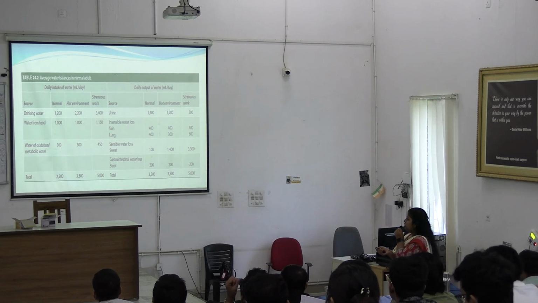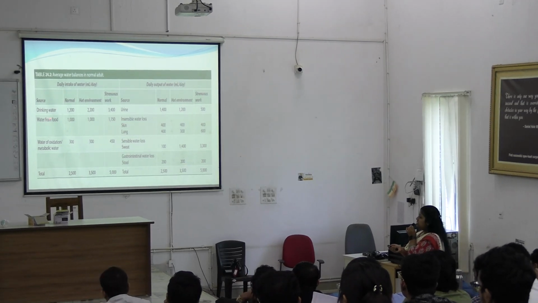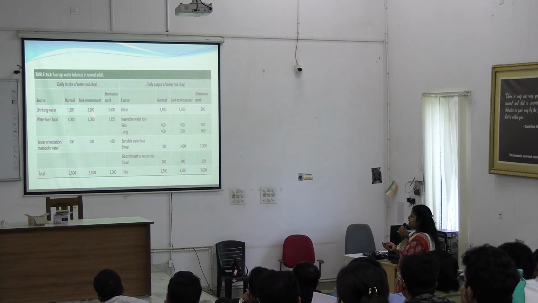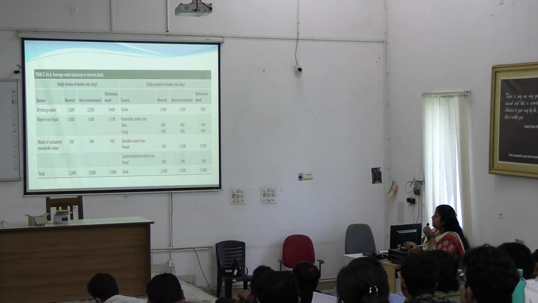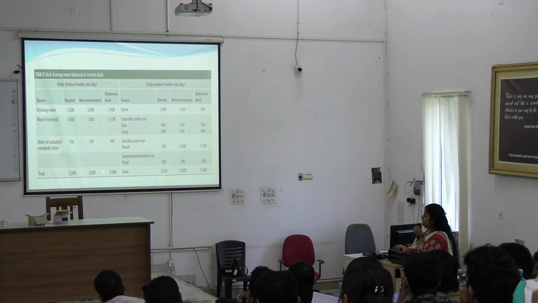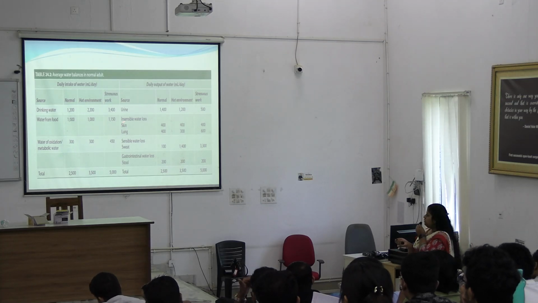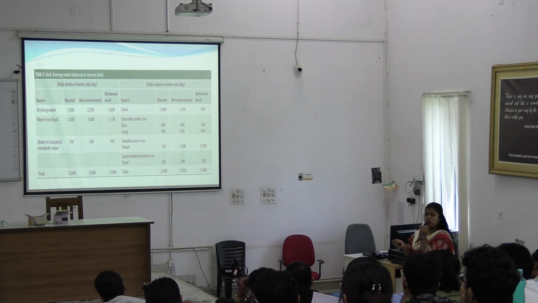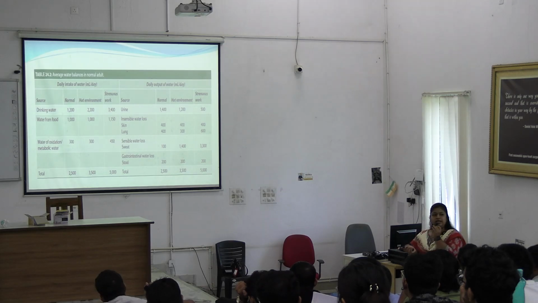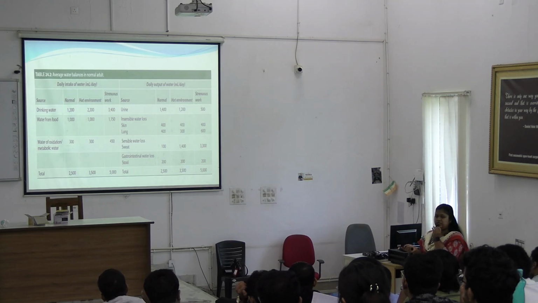Okay, in normal condition. In hot environment, what happens? The amount of thirst increases and it will lead to more intake, whereas the water from food is more or less same and water of oxidation or metabolic water is also same. So here we can see the intake is increased. Now look at the strenuous work part. Here drinking water intake is much more, 3.4 liter around, and the water from food is also high. Metabolic water is also high, which makes it a total of 5 liter.